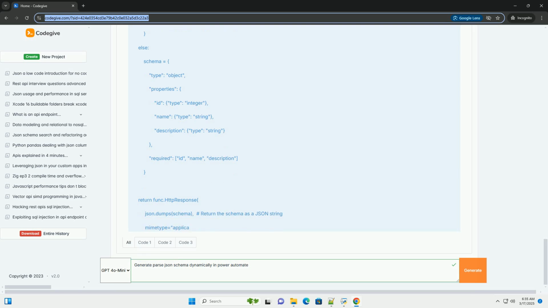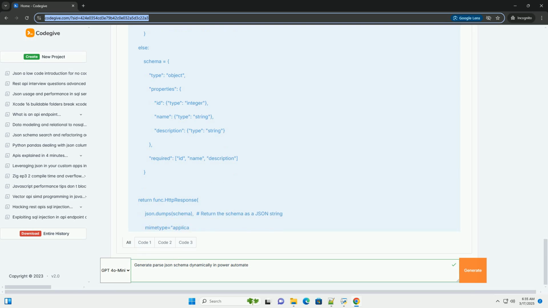Explanation. Step 1, HTTP action retrieves the JSON payload. Step 2, compose, sample JSON, useful for manually examining the JSON structure. Step 3, condition checks if the price field exists in the response. We use contains to check if the string representation of the JSON body contains the string price.